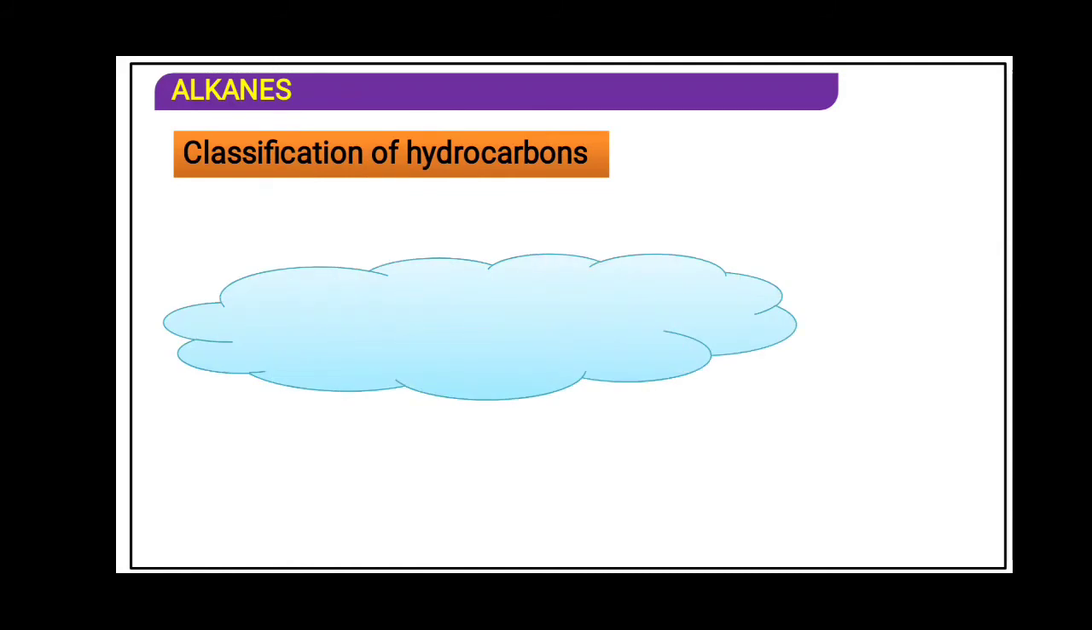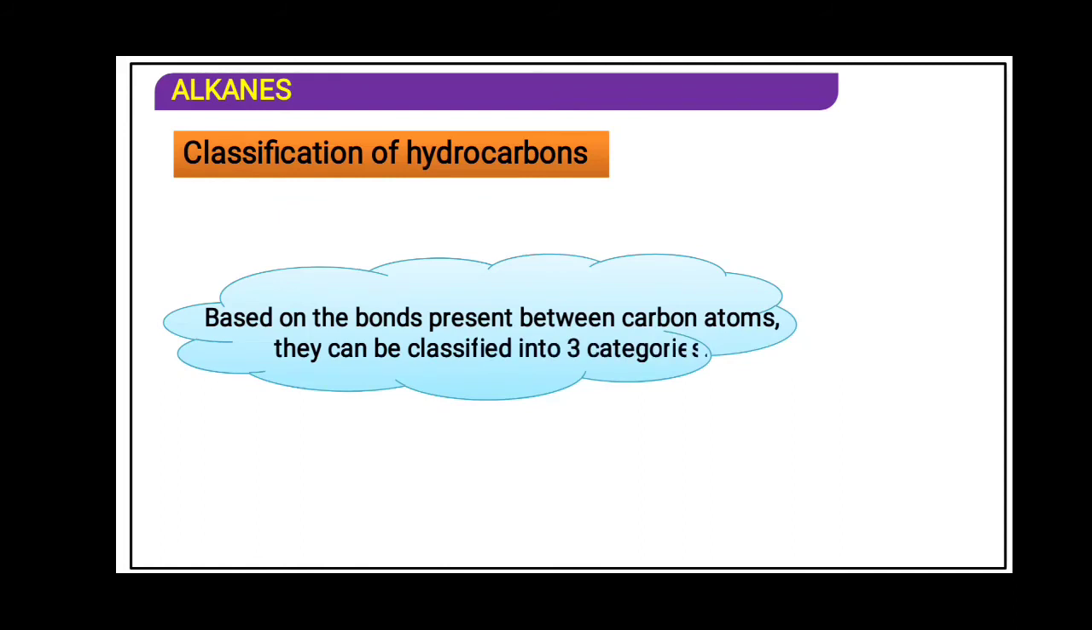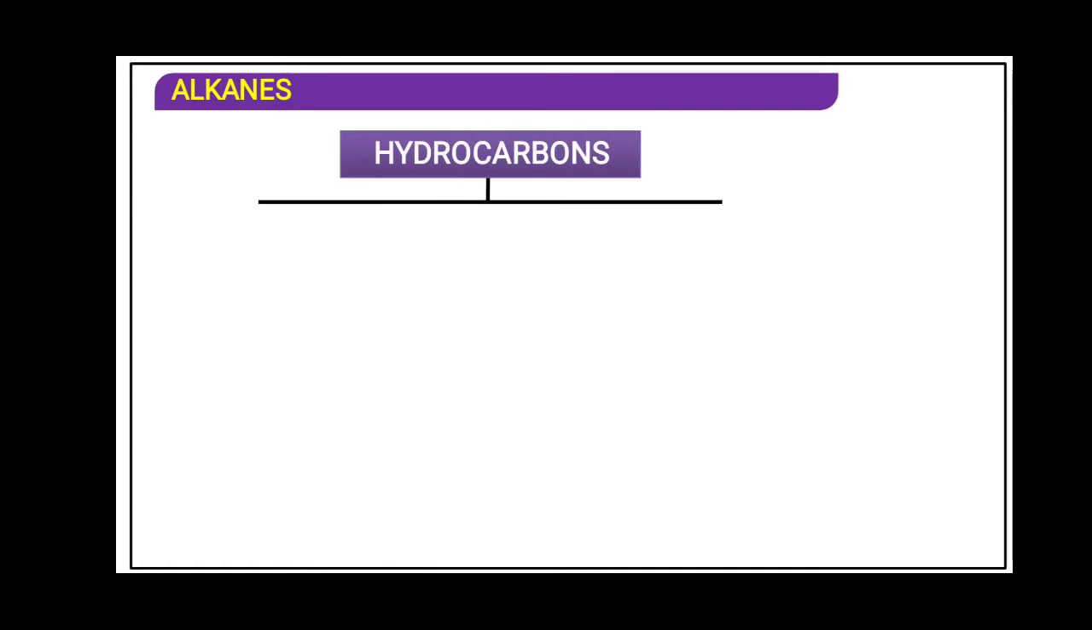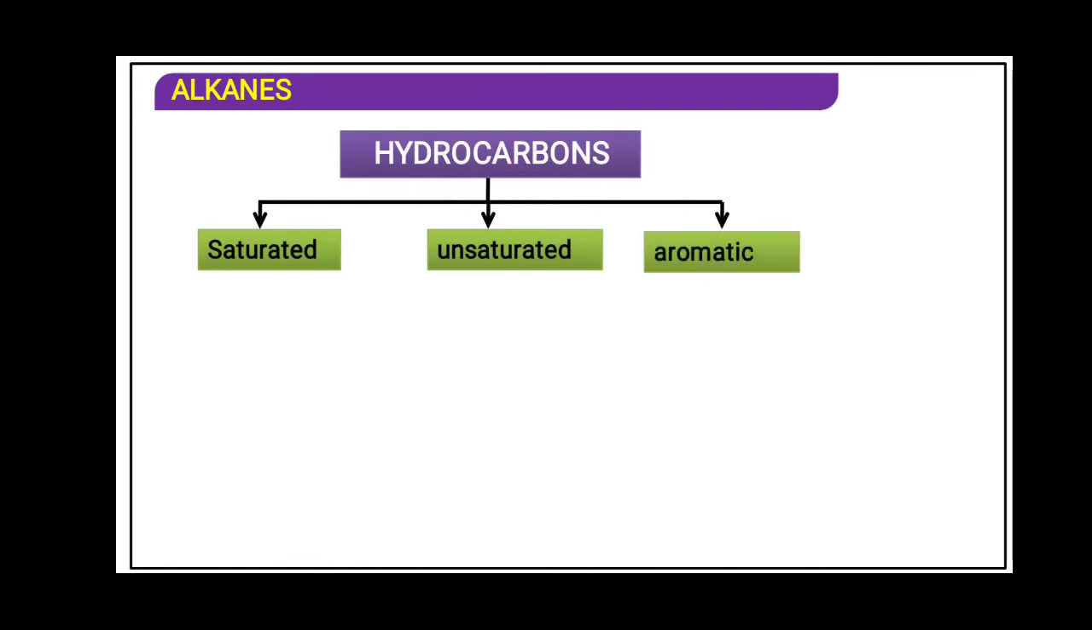Classification of hydrocarbon based on the bond present between the carbon atoms. Right now I said single bond, double bond and triple bond: alkane, alkene, alkynes. Hydrocarbons are classified as saturated hydrocarbon, unsaturated hydrocarbon and aromatic hydrocarbon.